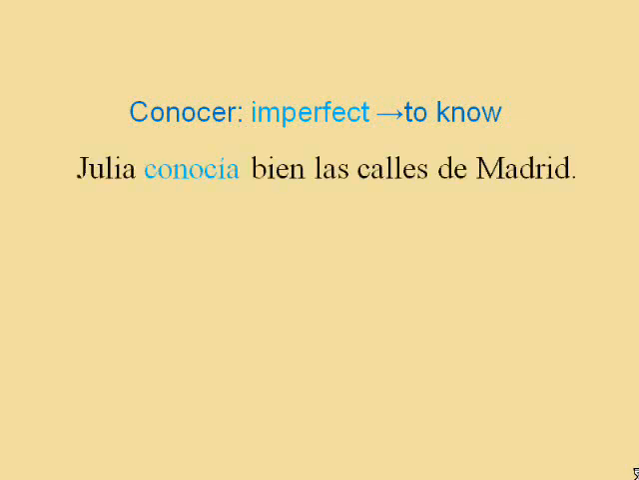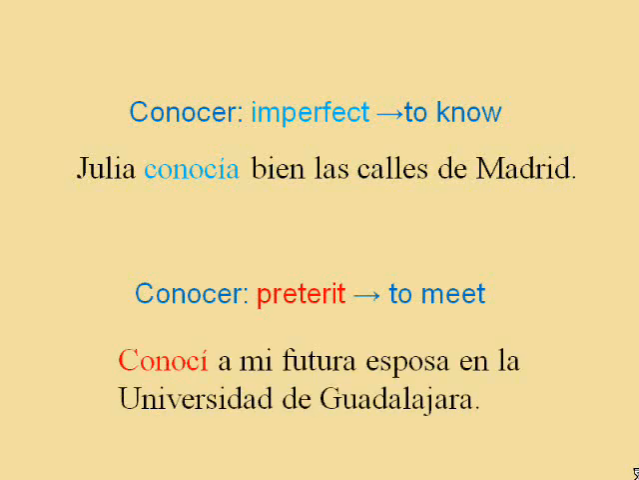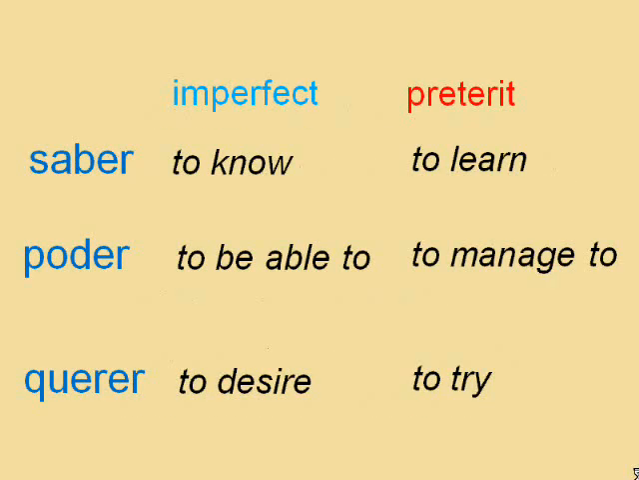Julia knew the streets of Madrid well, but the preterite of conocer is used when describing how two people met for the first time. Conocí a mi futura esposa en la Universidad de Guadalajara. I met my future wife at the University of Guadalajara. There are a number of Spanish verbs that show similar differences in meaning, depending on whether the imperfect or the preterite is used.